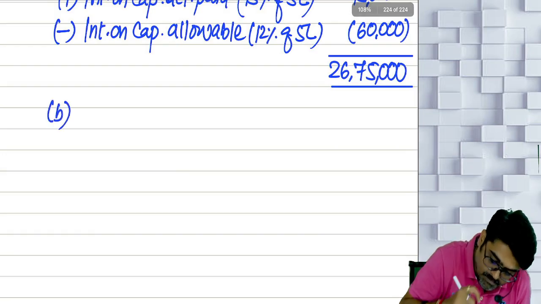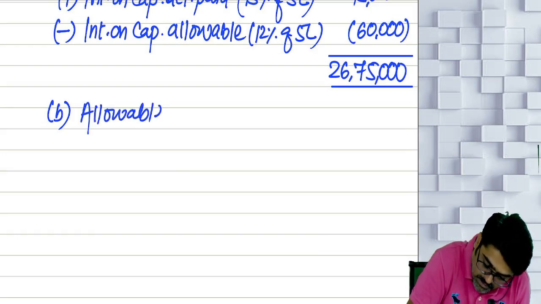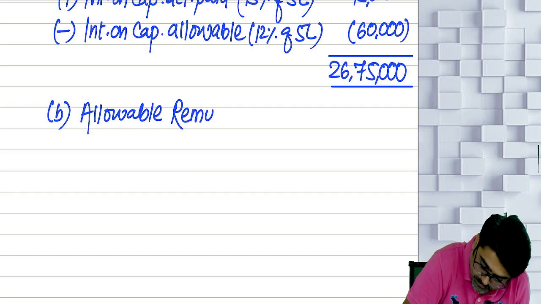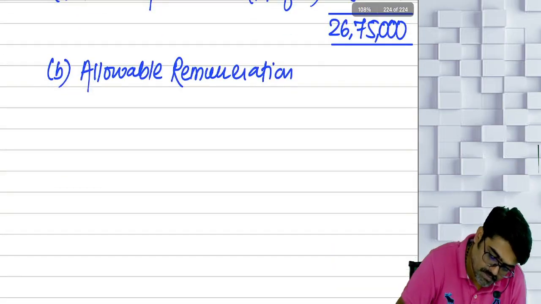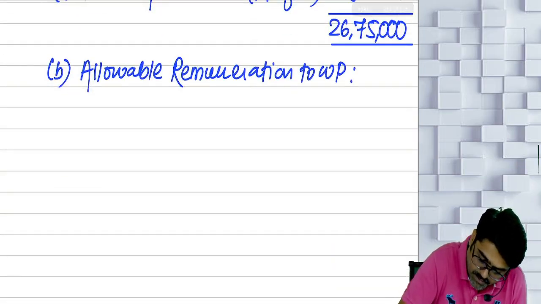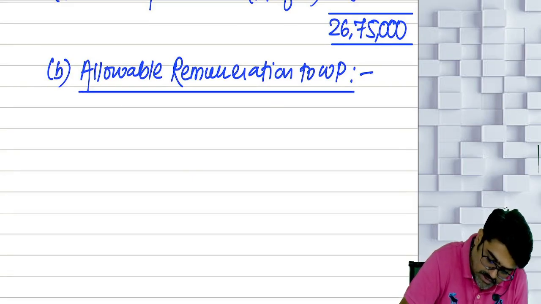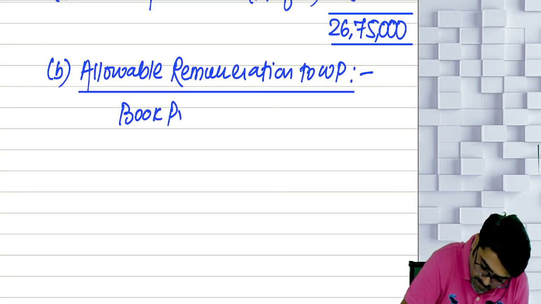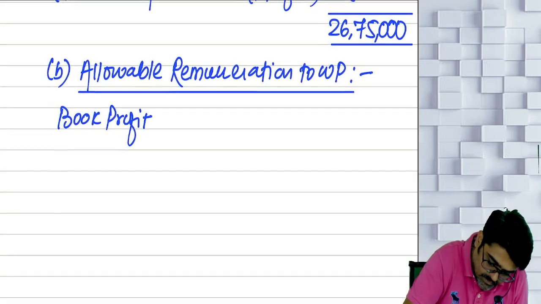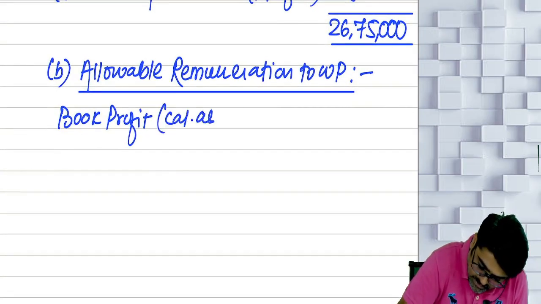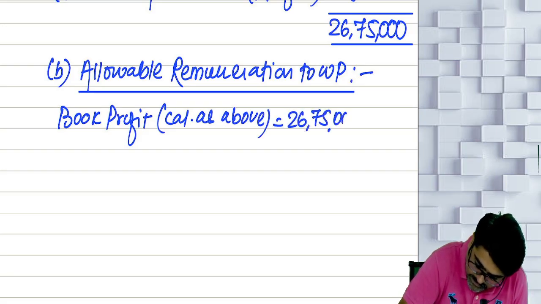Part B. What are you going to compute? Allowable remuneration to working partners. So for that, what will I take? Book profit, calculated as above, 26 lakh 75,000.